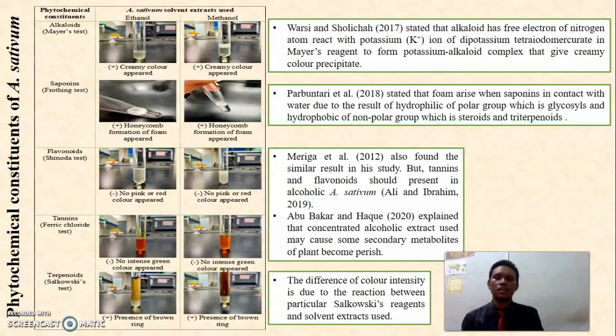In Meyer's test, alkaloid is present in both A. sativum extracts. According to Wasi and Salicha, the alkaloid has a free electron of the nitrogen atom that reacts with the potassium ion of dipotassium tetraiodomercurate in Meyer's reagent to form a potassium alkaloid complex that gives a creamy color precipitate.